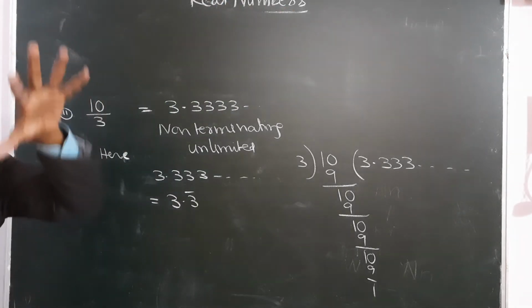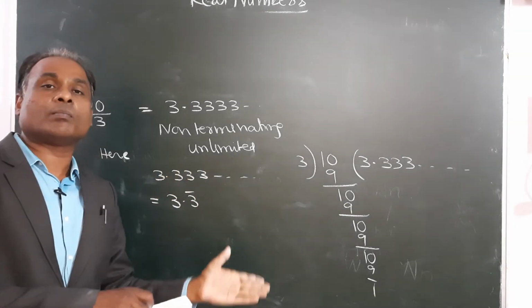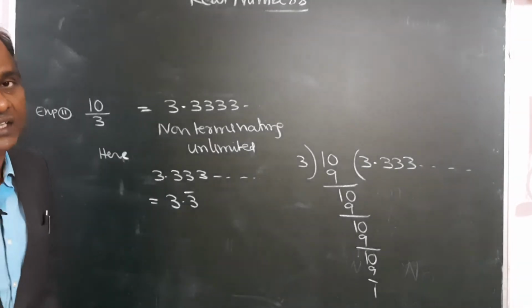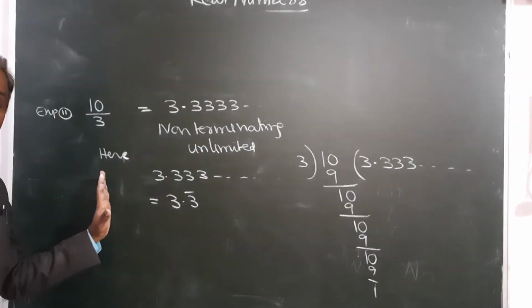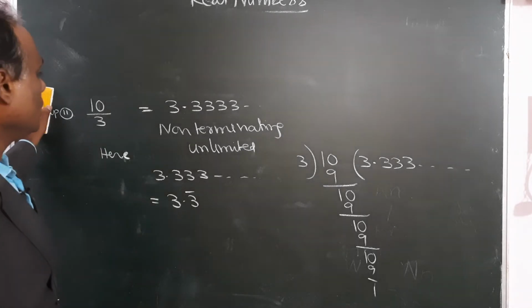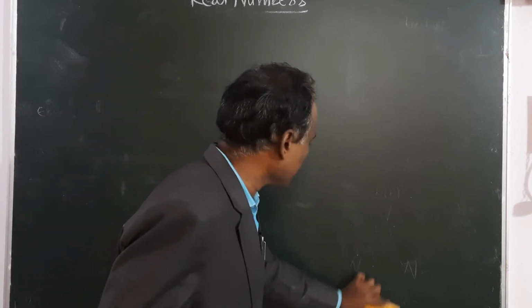First we have a few problems based on this rational numbers concept only. So real numbers I have not yet discussed. We will discuss the real numbers afterwards. First we will complete one exercise which is based only on rational numbers. So rational number means, okay, we can write this number system like this.